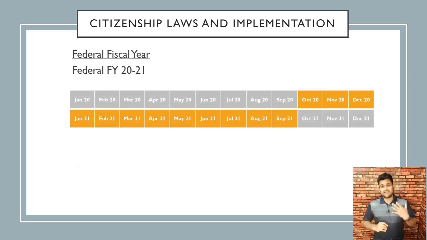Another concept to understand is the federal fiscal year. It's different from the calendar year. It starts in October and ends in September. So fiscal year 2021 starts October 2020, as you see in the slide, and finishes in September 2021.